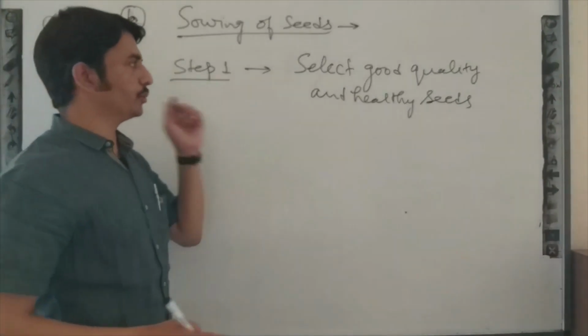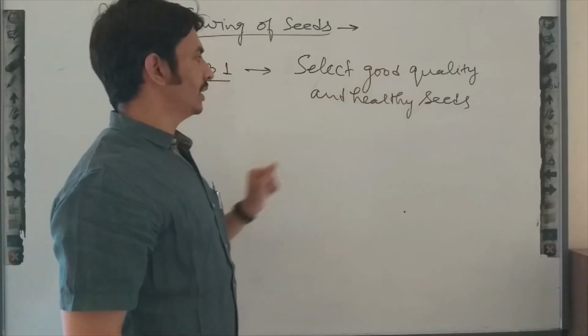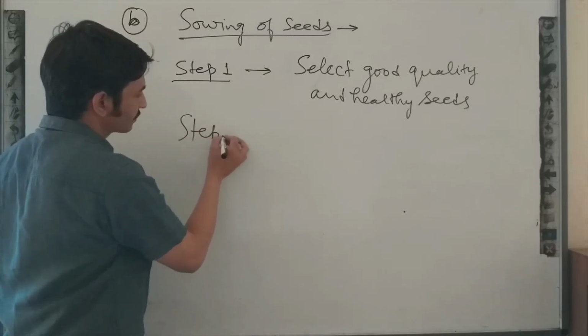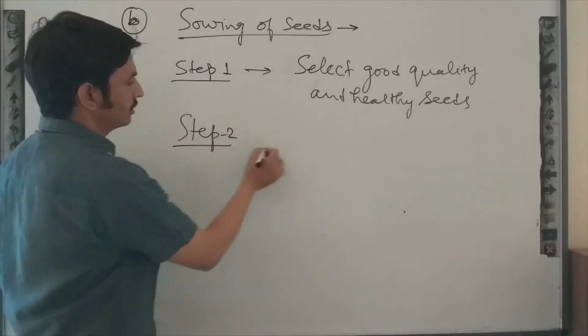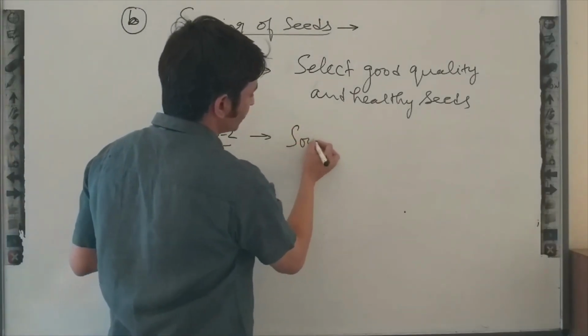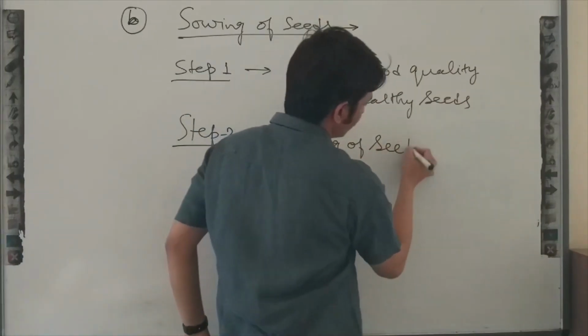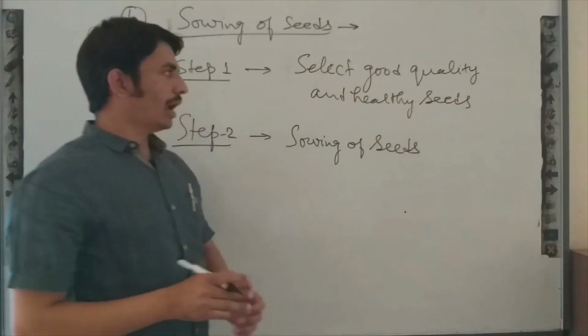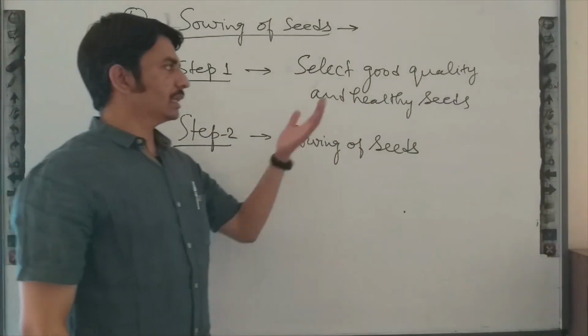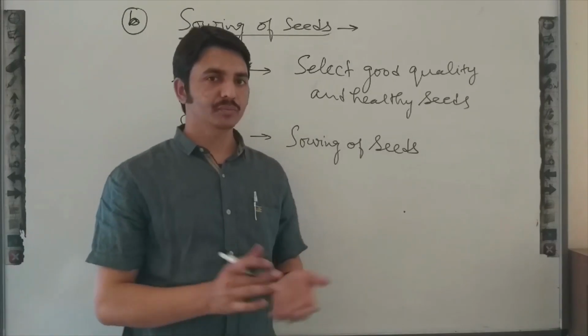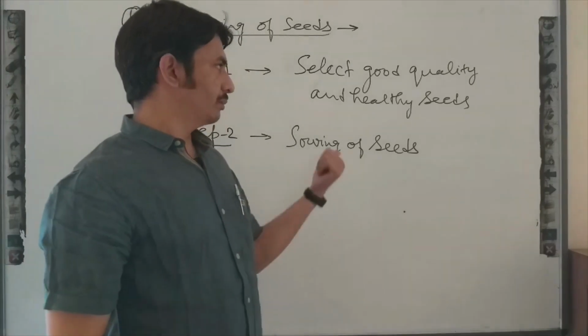So the first step is related to the selection of good quality and healthy seeds, and the second step is related to the sowing of seeds. So how can we know seeds are of good quality and healthy? Before sowing, we have to select.